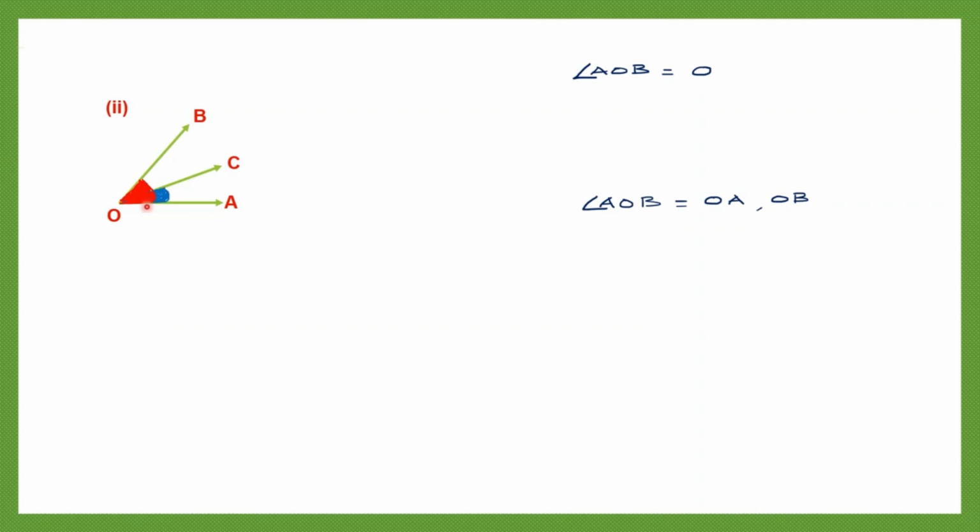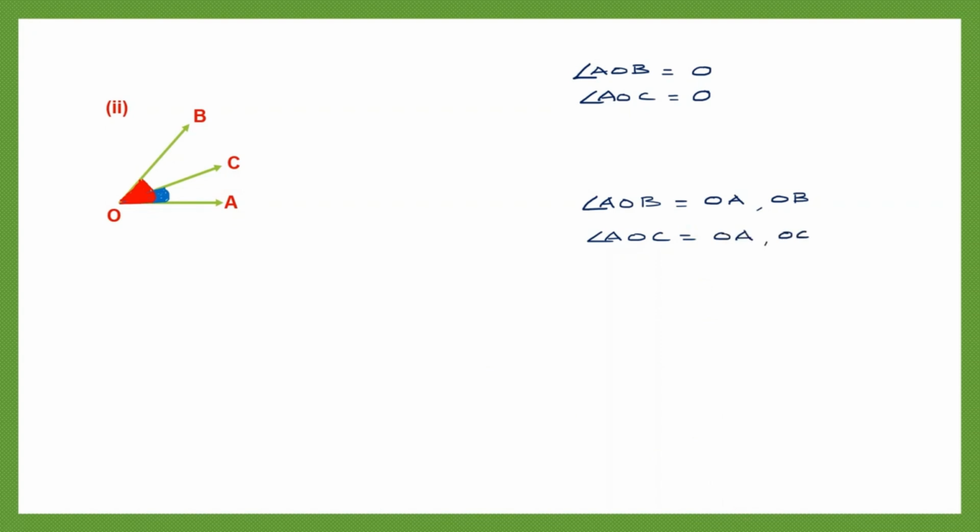Now let's look at angle AOC. AOC is here. That is only that small portion in blue. That is angle AOC. Now let's find the vertex for angle AOC. The vertex, as you can see, is O. So let's write it down. Now let's write down the arms for angle AOC. The arms are OA and OC. So let's write that down: OA and OC.